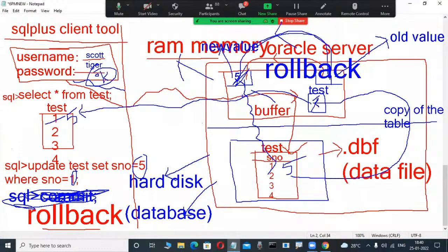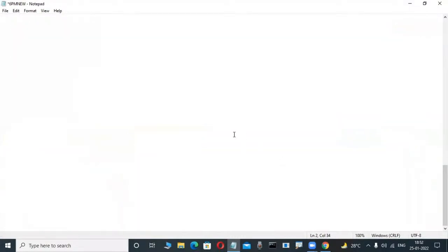Commit means the new value for the transaction is permanently stored in the hard disk. Something is there or not? That's why always, observe here, the client tool is interacting with the hard disk. Something is there or not? That scenario I'm now showing practically.